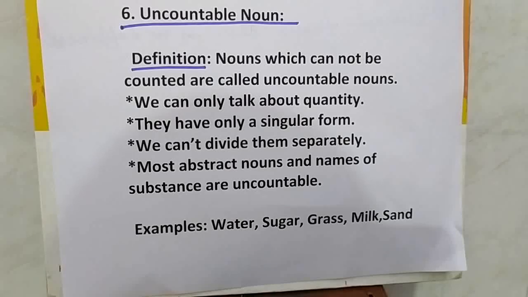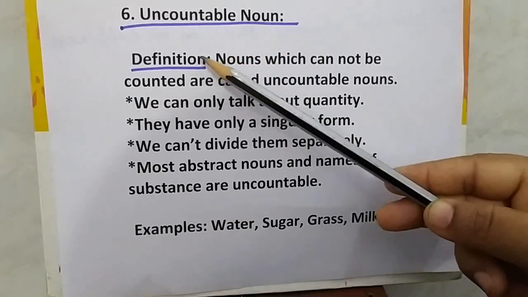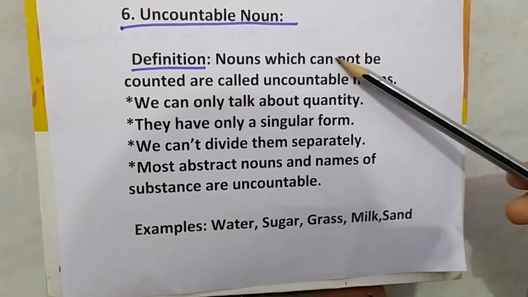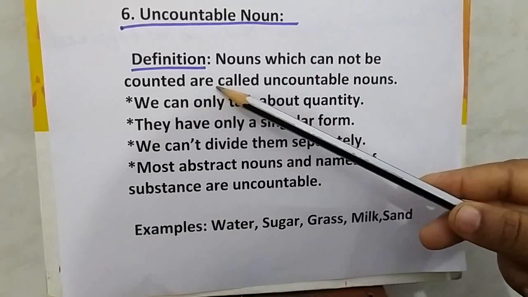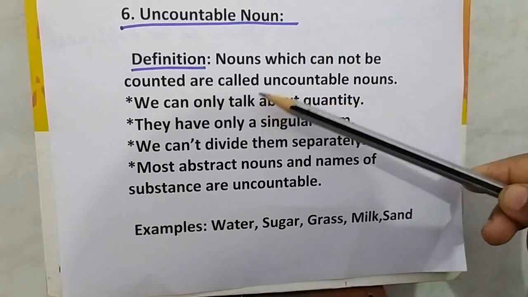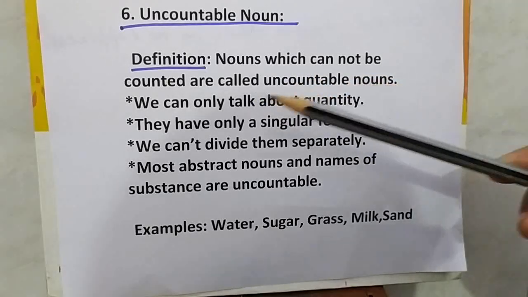So children, you have learnt now what is countable noun. Nouns which can be counted are called countable nouns. Okay, so now let us learn what is uncountable noun. Definition: nouns which cannot be counted are called uncountable nouns. Which you are not able to count, cannot be counted, are called uncountable nouns.